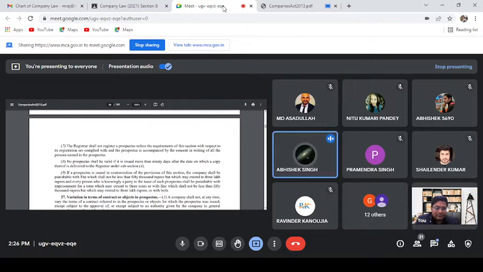Sir, section 26, subsection 7 has been omitted, sir. So, sir, does this section still have effect? No, if it has been omitted in the new act, because this is the old act I have, in that case, we have to see whether the registrar shall register or not register.